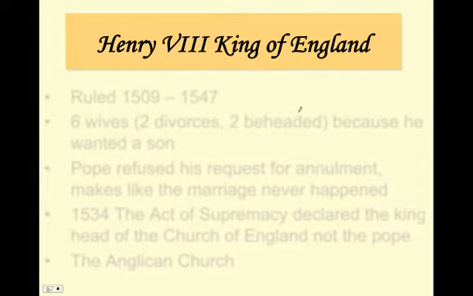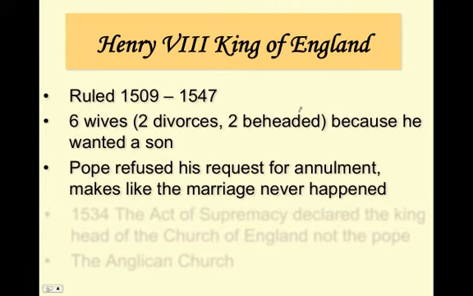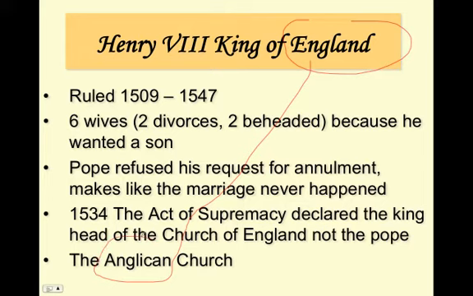And we've already covered King Henry VIII. He ruled for 38 years. He had 6 wives. He wanted an annulment. And since he didn't get his annulment, he basically says, well, I'm going to start my own church. King Henry VIII of England starts the Anglican Church. England, Anglican.